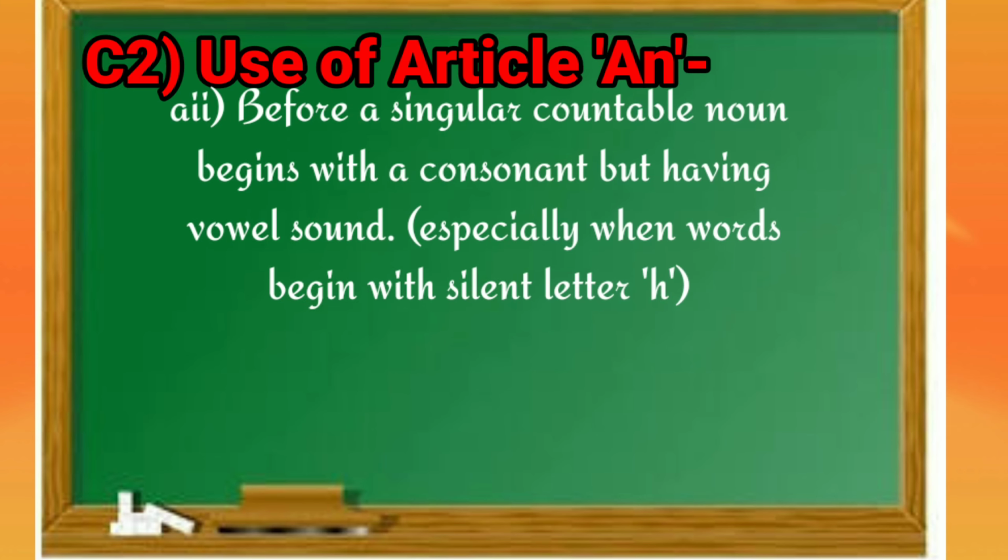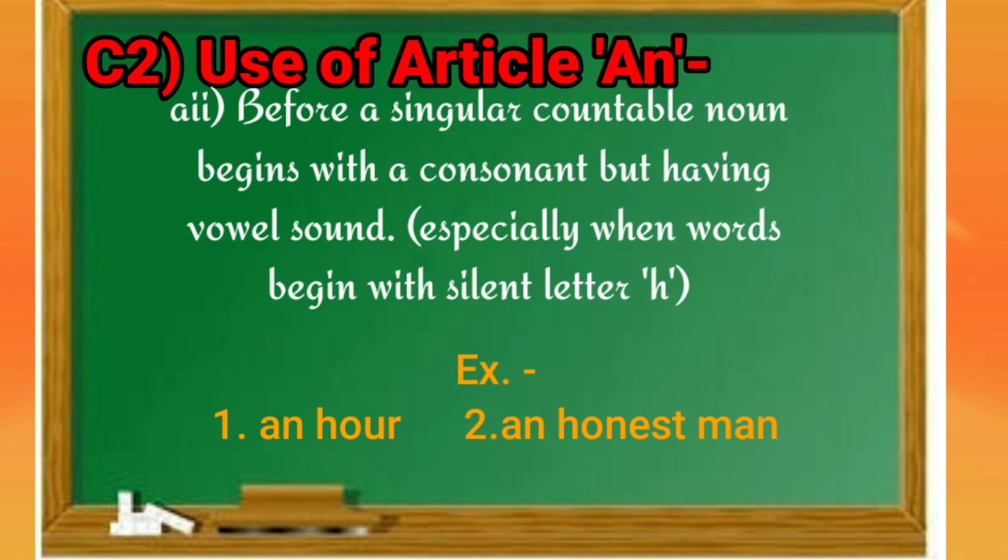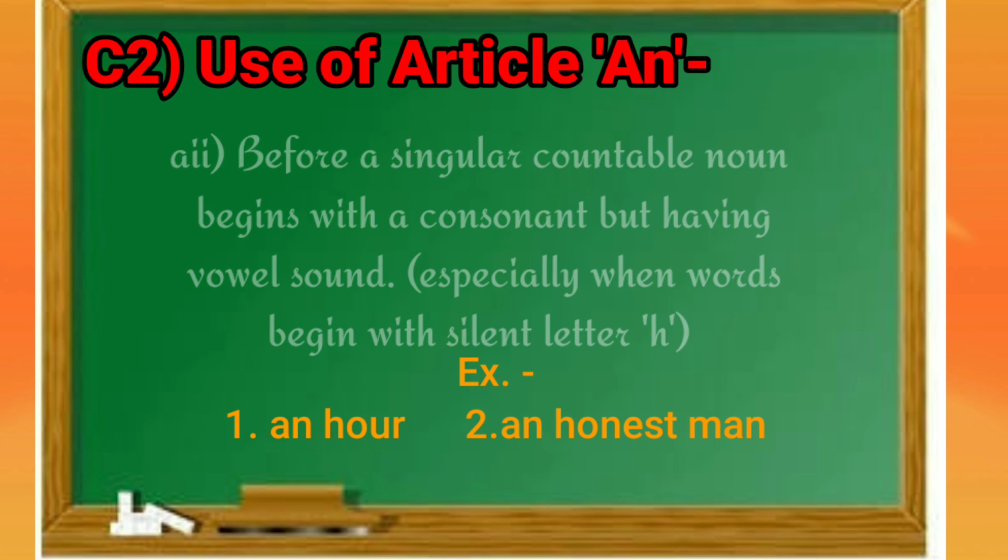Second rule is, before a singular countable noun begins with a consonant but having vowel sound, especially when words begin with silent letter H, here we use article an before them. Now we will learn it with few examples. Our examples are an honest man. Here, though the word starts with H, the H is silent here, so they are having vowel sound, so we are using article an before them.